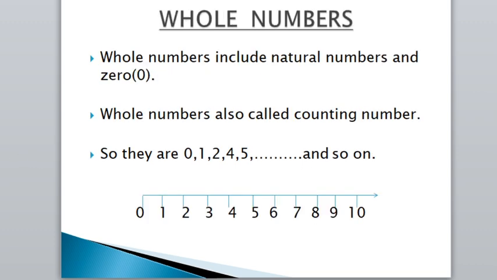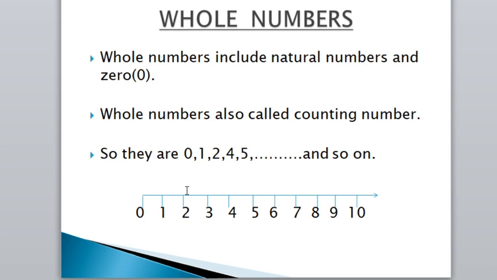Next, whole numbers. What are the whole numbers? Whole numbers include natural numbers and zero. So we know what the natural numbers are: the numbers that start from 1 to infinity are called natural numbers. But in whole numbers, what is given here? The whole numbers are the numbers which include natural numbers and 0. So whole numbers are also called counting numbers. So they are 0, 1, 2, 3, 4, 5 and so on.